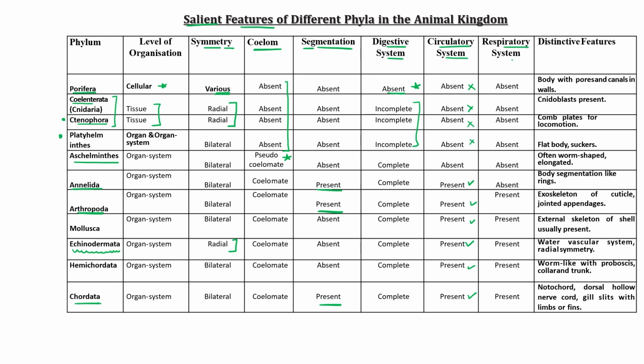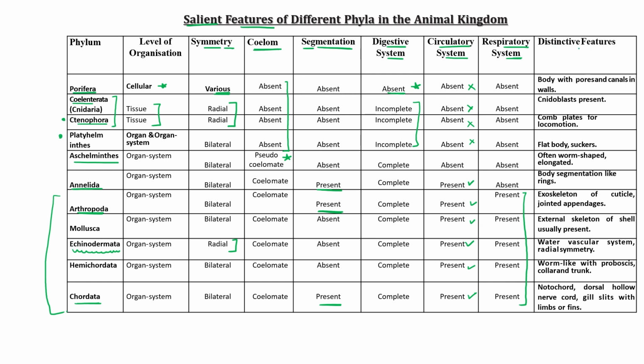Regarding the respiratory system, it is present from Arthropoda onwards. In the remaining upper ones, there is no separate respiratory system.